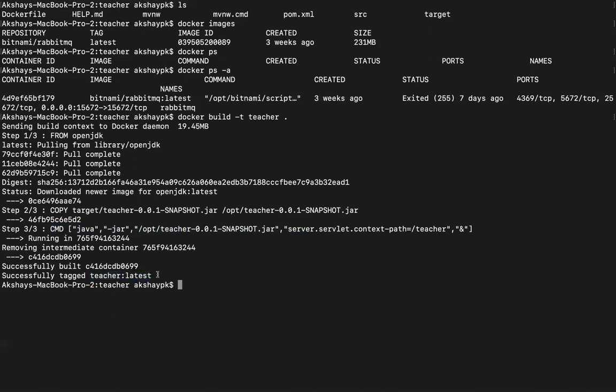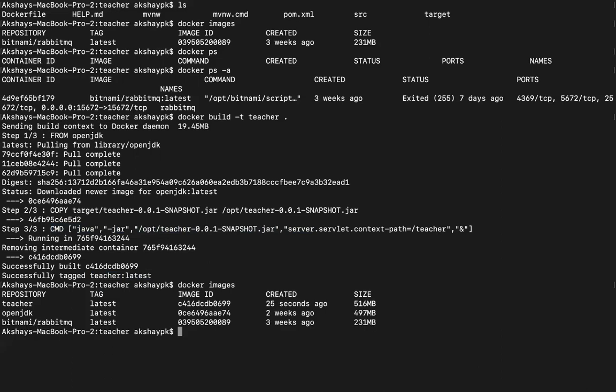So now let's check Docker images. We should have 3 images. Before we had the Bitnami RabbitMQ, but other than that, we should have 2 more images now. So you can see we have the OpenJDK also, and also the teacher image that we built. So now let me go and do the same steps for the student too, right? Let me go back a directory.